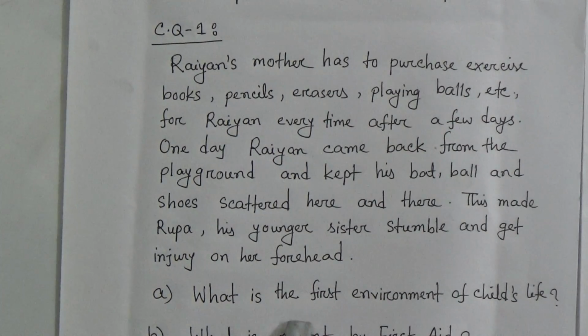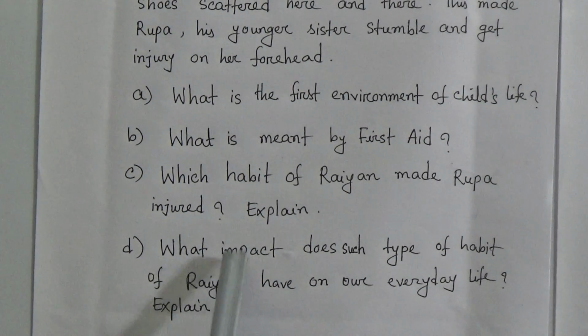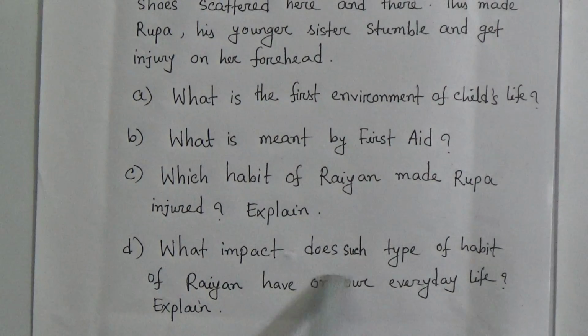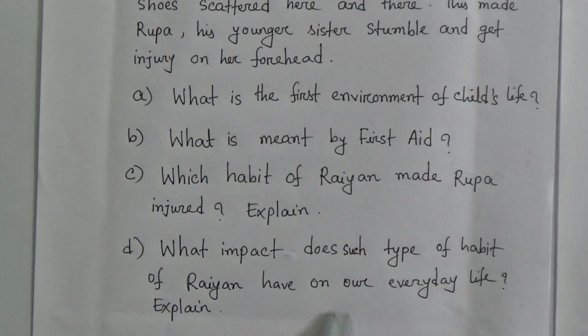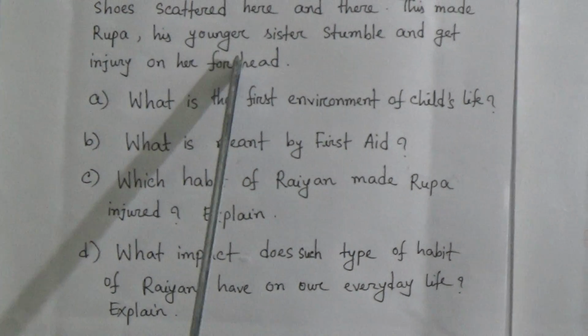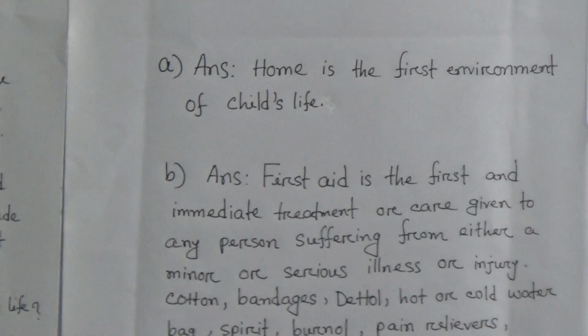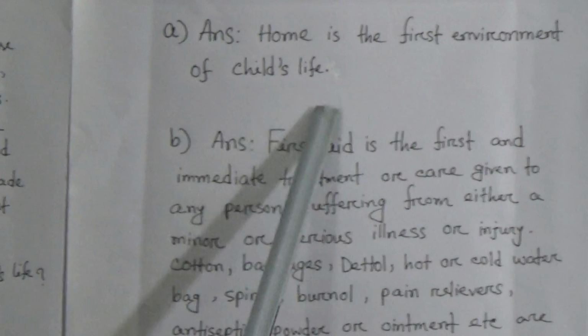Number A, what is the first environment of a child's life? Number B, what is meant by first aid? And number C, which habit of Ryan made Rupa injured? Explain. And number D, what impact does such a habit of Ryan have on our everyday life? Explain. Now it is a creative question. If you want, you can make your own answer in your own way. Now number A, what is the first environment of a child's life? We know home is the first environment of a child's life.